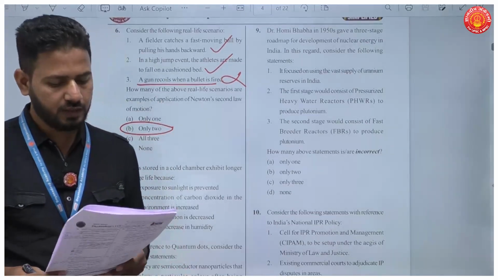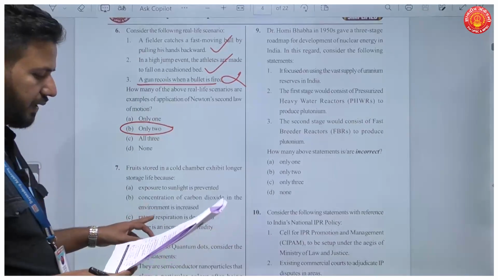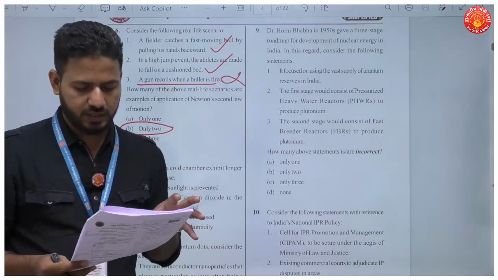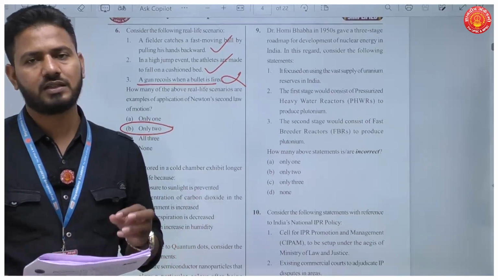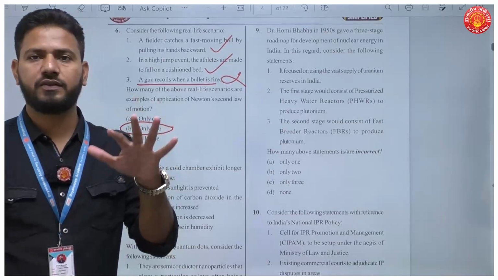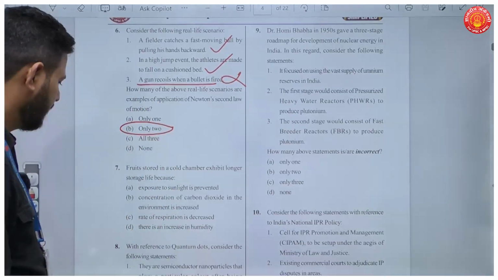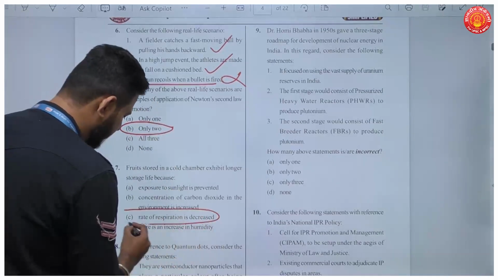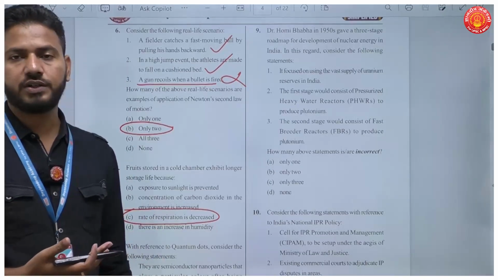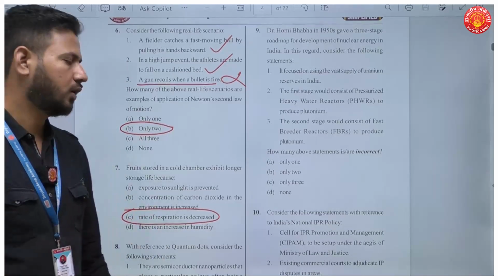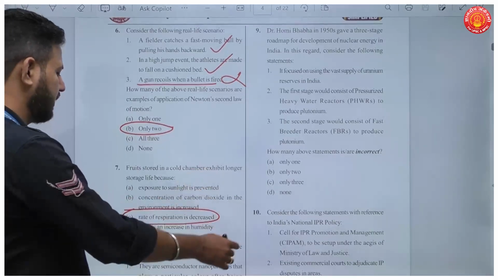Okay, now question number 7. Fruits stored in a cold chamber exhibit longer storage life because, see, no ifs and buts here. The straight answer here is the rate of respiration is controlled. Okay, so the rate of respiration is decreased when you put these vegetables and fruits in the fridge, and so they last longer. Don't even go with all these examples.